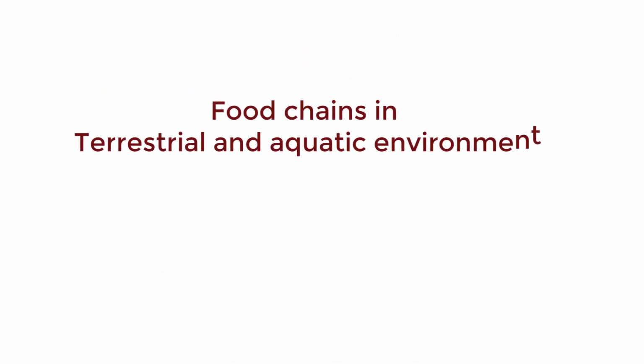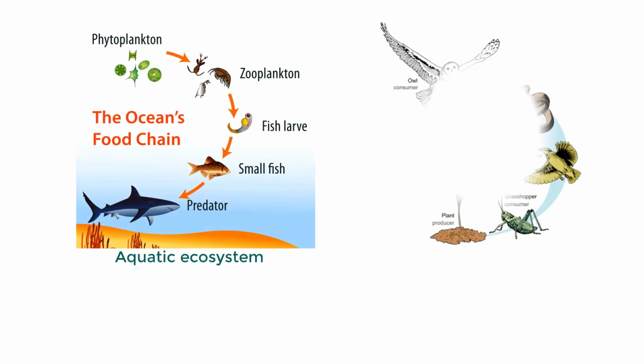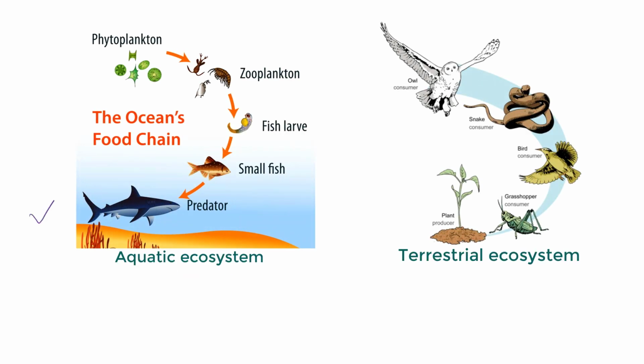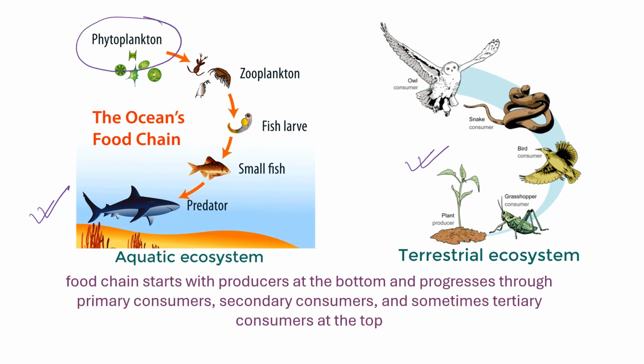You can try to write some food chains from your general awareness and understanding of the food habits of different organisms. Here are two examples, one in the aquatic environment and the other in the terrestrial ecosystem. The food chain typically starts with producers at the bottom and progresses through primary consumers, secondary consumers, and sometimes tertiary consumers at the top. It shows how energy is transferred from one organism to another as they consume and are consumed by one another.